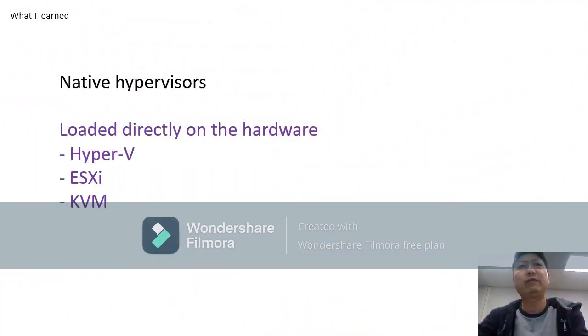There are 3 types of hypervisor. First, native hypervisor. This image shows the native hypervisor architecture. This hypervisor runs directly on the hardware. It is located between the hardware and the guest operating system. A native hypervisor loads even before the OS and interacts directly with the kernel. Native hypervisor applications are Hyper-V, ESXi, KVM.